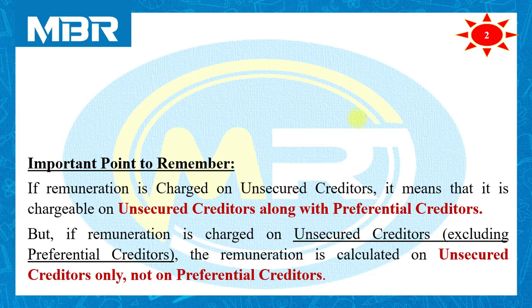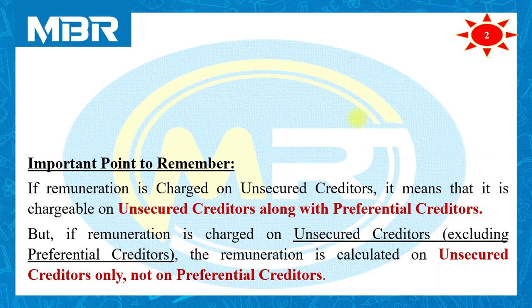Now, in this question, the liquidator's remuneration is based on unsecured creditors. No additional information is given by the examiner. It means the remuneration is payable on unsecured creditors along with preferential creditors.